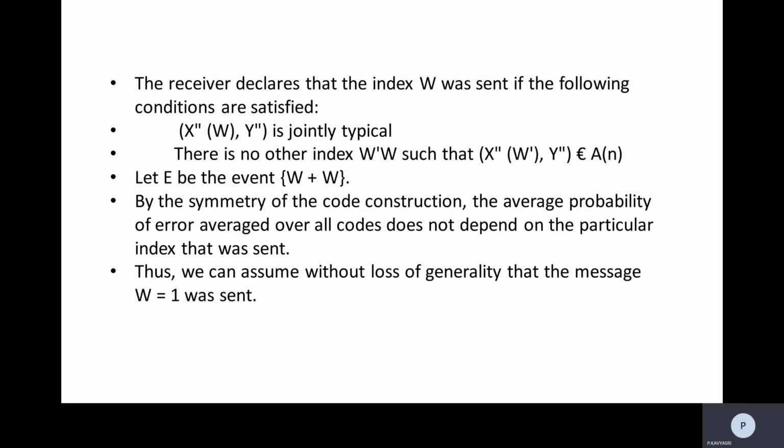The conditions are that X^n(W), Y^n are jointly typical, and there is no other index W' not equal to W such that X^n(W'), Y^n belongs to A_epsilon^(n). Let E be the event that the decoded W is not equal to W. By the symmetry of the code construction, the average probability of error, averaged over all codes, does not depend on the particular index that was sent, and we can assume without loss of generality that the message W = 1 was sent.